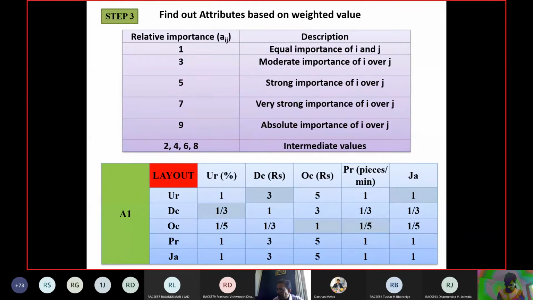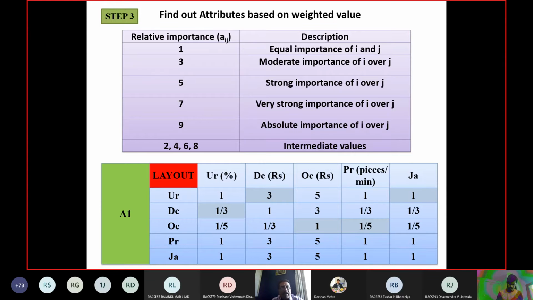Once you have copied this matrix, I will go to the next slide. So B1 is known now. A1 is the comparative matrix of weights you have got from the experts. These are not final weights, but the outcome of your questionnaire survey, where the expert has evaluated which parameter is more important than the others. A1 is the output of the pairwise comparison matrix.